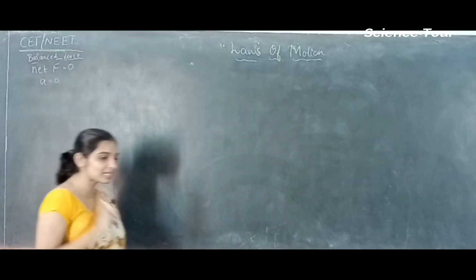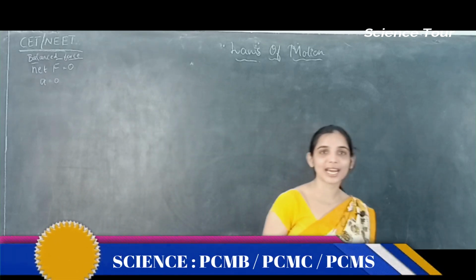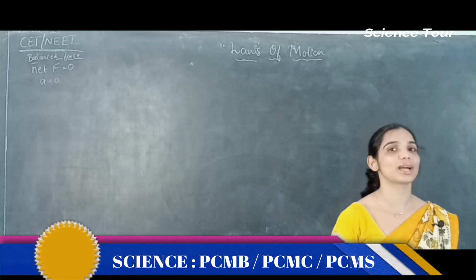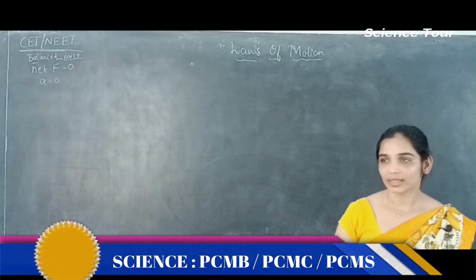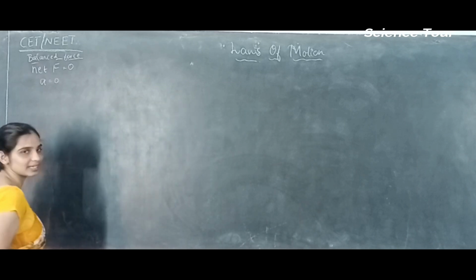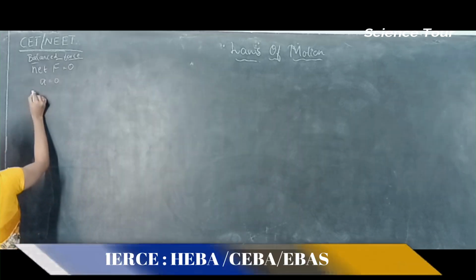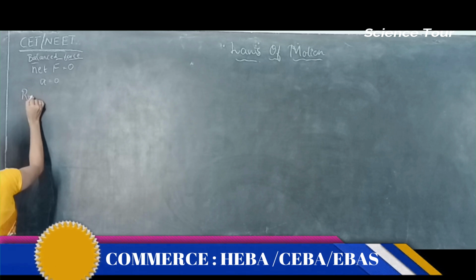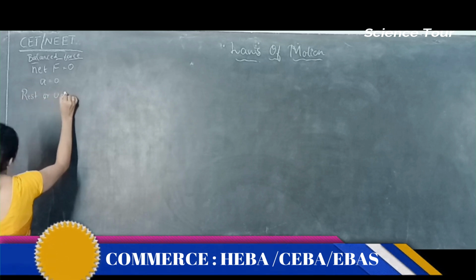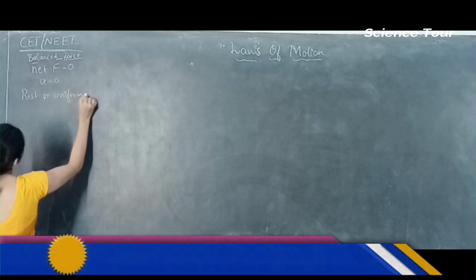Then if acceleration is 0, what is the state of the body? If acceleration is not 0, then the body is said to be accelerating. Now the body is having 0 acceleration, it is not accelerating, so either the body has to be at rest or under uniform motion. Am I right? Correct.